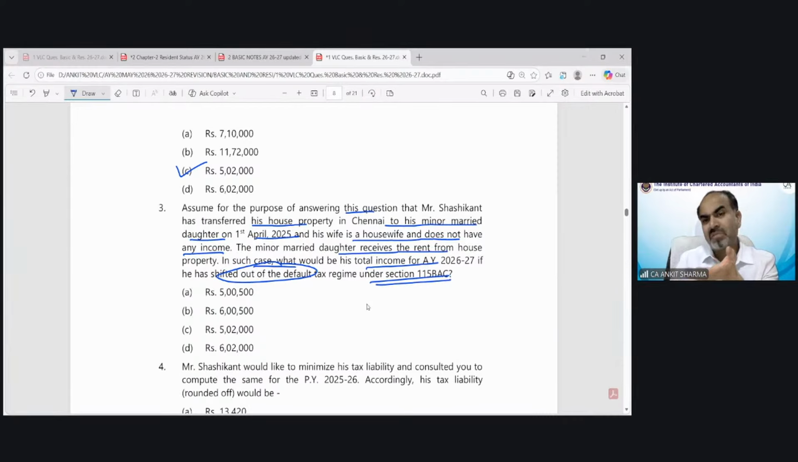If Mr. Shashikant transferred that to his minor married daughter, then she will be treated as the owner or deemed owner. Shashikant would not be treated as the deemed owner. Section 27 would not be applicable. But the rental income would be clubbed in the hands of Mr. Shashikant.